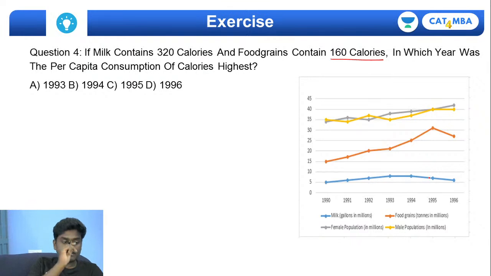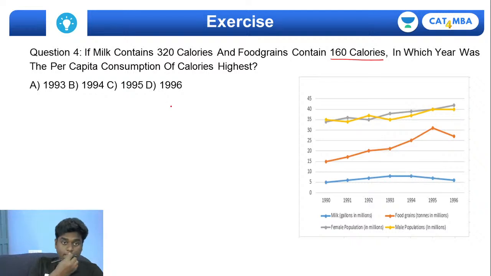Okay, so if that is the case, the change in food grains, you have a massive oscillation for the food grains and a lesser one for the milk.